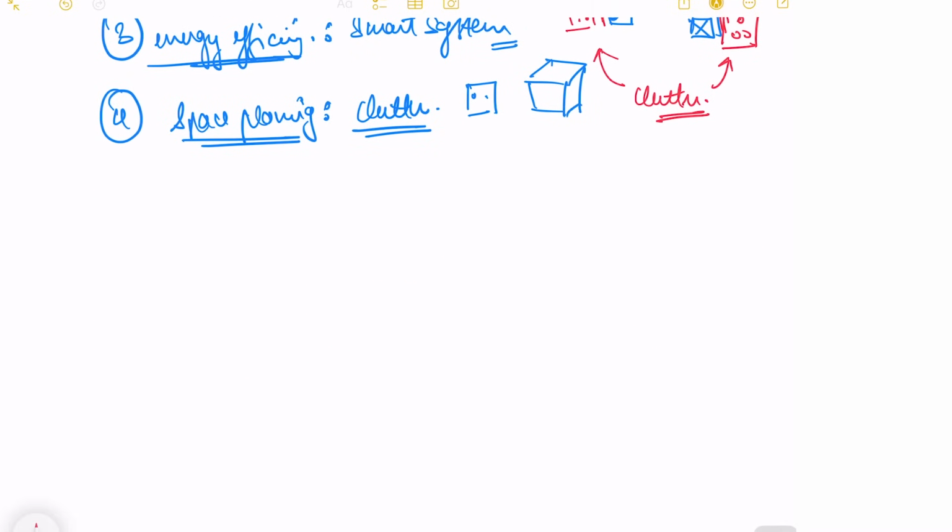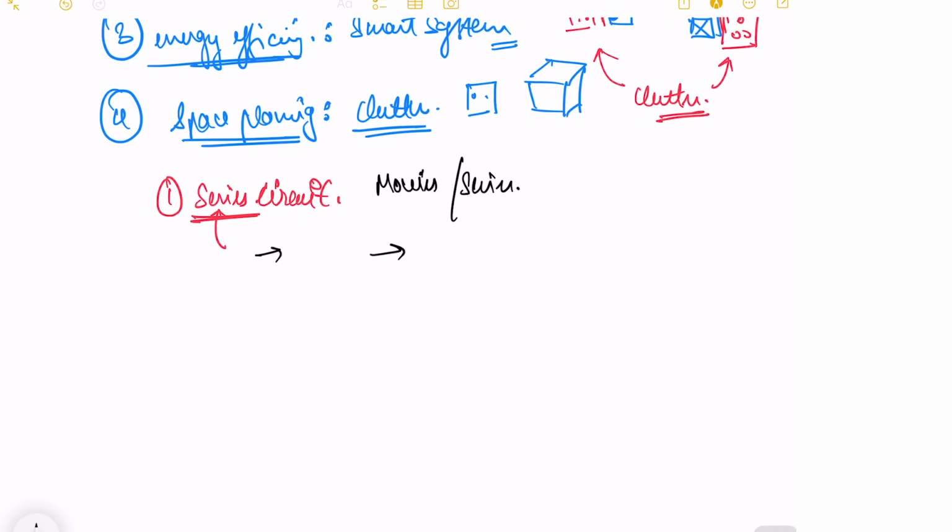So next are the types of circuit designs. First one is your series circuit. Now this word series means something which is in a single path from end to end. Like we have movies and then we have series. What is the difference between movies and series? Movies is something one time, and series we have, sorry, I'm writing lecture one.